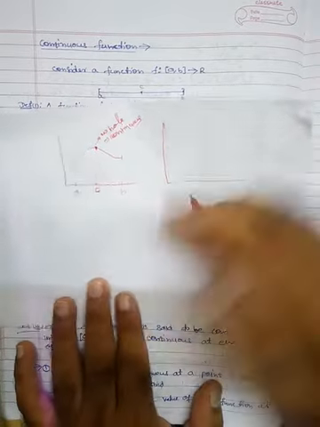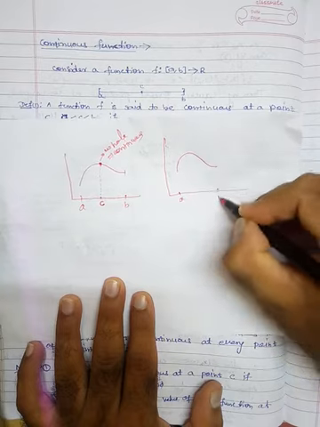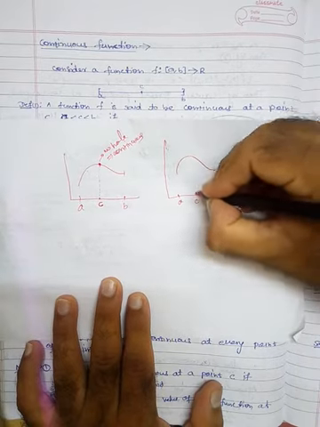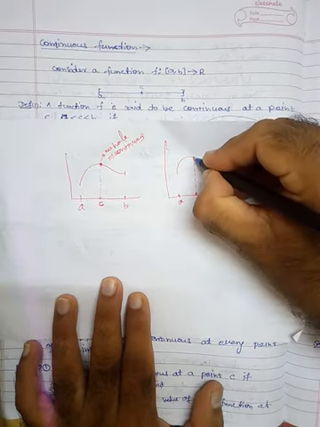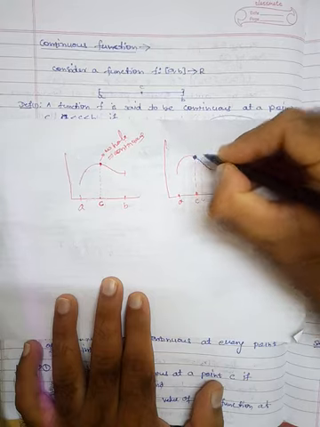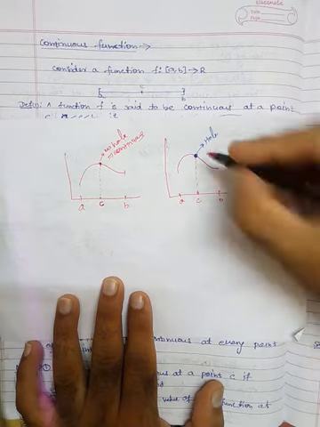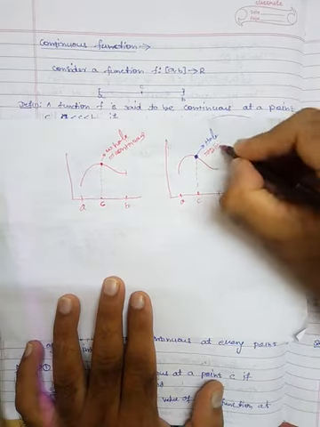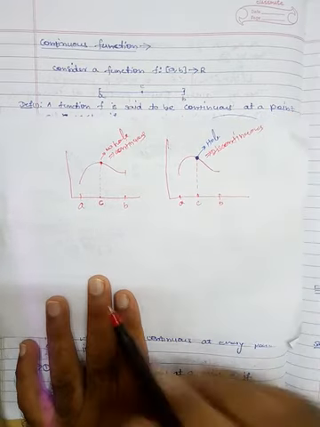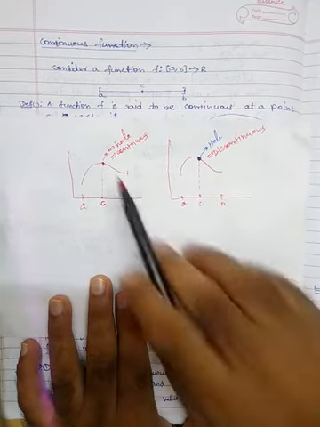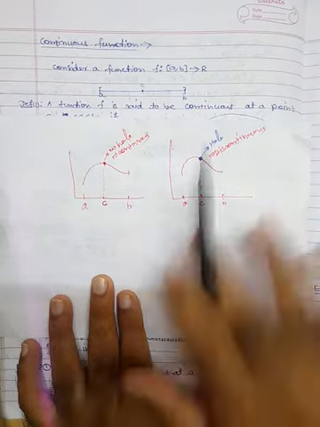On the other side, suppose we have the same function. Here is A, here is B, here is point C, and now here we actually have a hole. This is a hole. So we say that this is discontinuous. This is the difference: there is no hole, there is a hole. This is called a continuous function, this is a discontinuous function. So this is the concept.